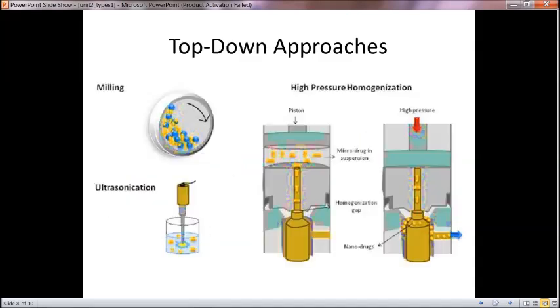And then in the top-down approaches, milling is done, and then ultrasonication and then high pressure homogenization. After ultrasonication, the micro drug is used in suspensions, and then using homogenization gaps, the nano drugs are released. This is the top-down approach methodology.